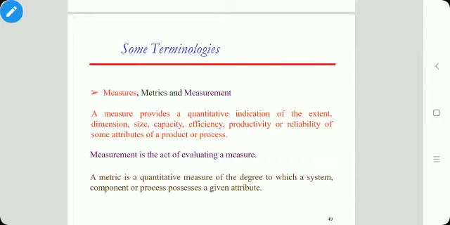Measurement is the act of evaluating a measure. If we are measuring the length, then that is the measurement. And metrics is the quantitative measure of the degree to which a system, component or process possesses a given attribute. For example, if the tester is testing the software product, then the number of bugs per hour is the metric.